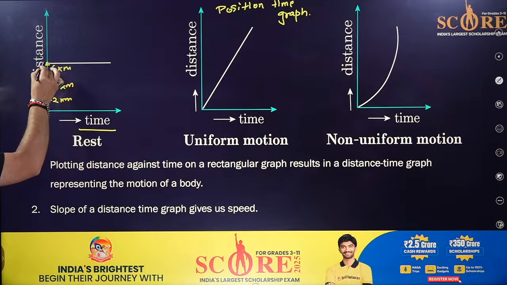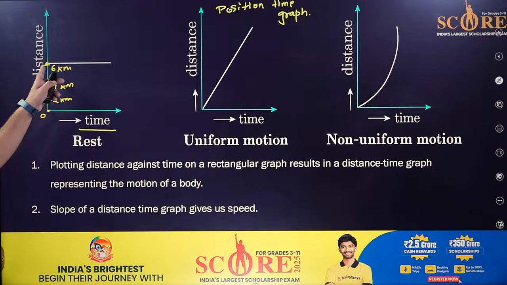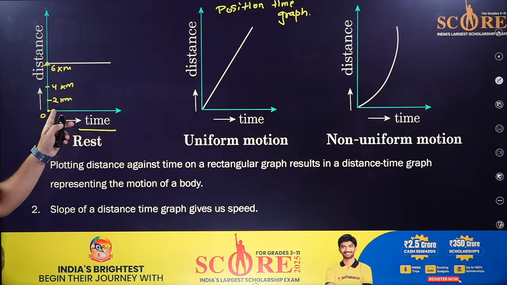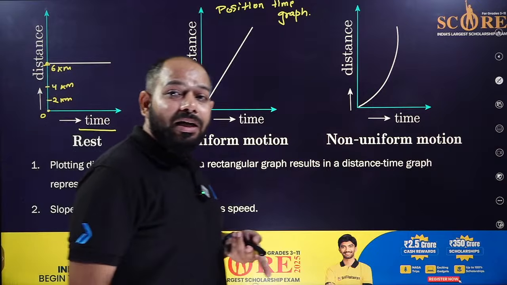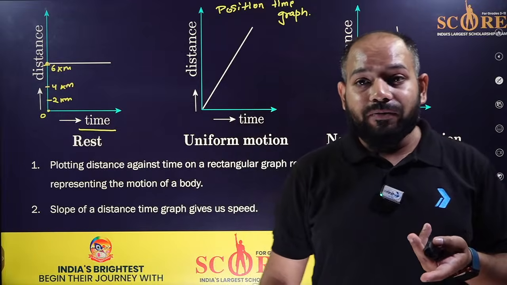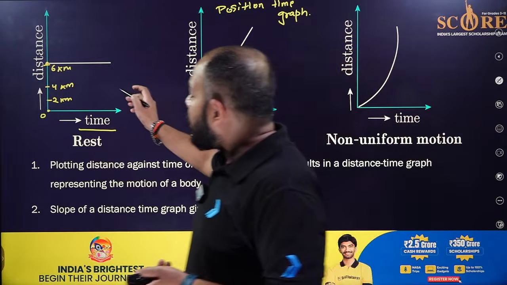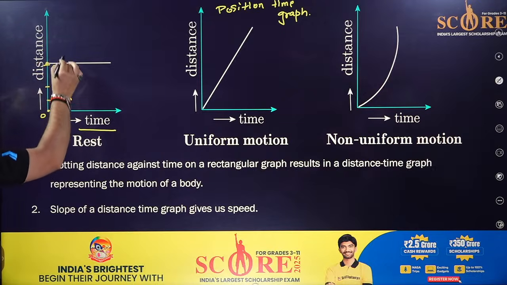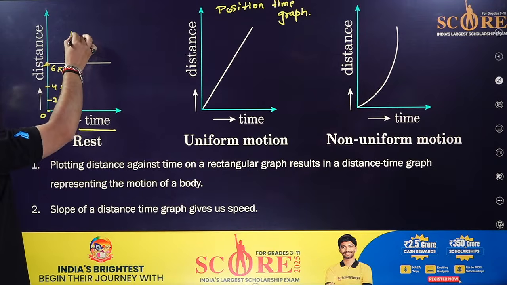After 6 kilometers, the body is not going anywhere. It just shows that time has been increasing. Time is the independent quantity, it won't stop for anyone, so it keeps increasing, but the line is straight at the fixed point of 6 kilometers. That means the object is at rest.